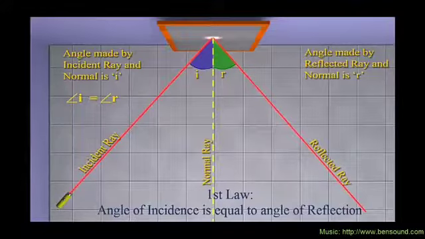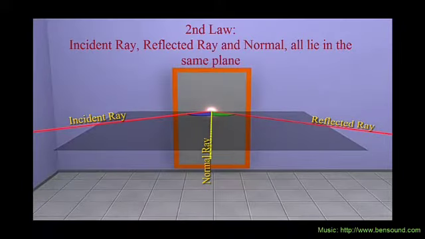So the first law of reflection is that the angle of incidence is equal to the angle of reflection. The second law is that the incident ray, the normal and the reflected ray are in the same plane. Okay, so these are the two laws of reflection.